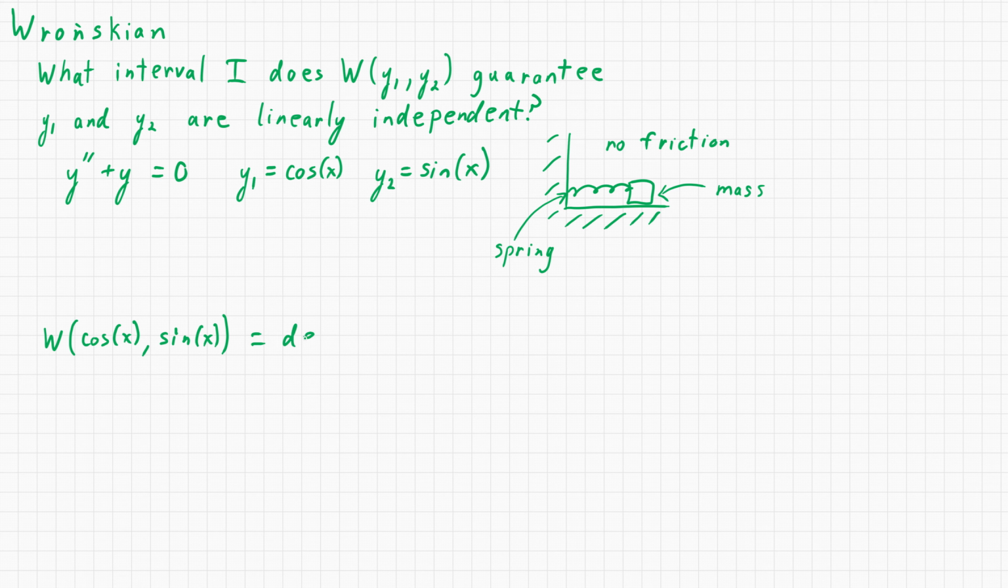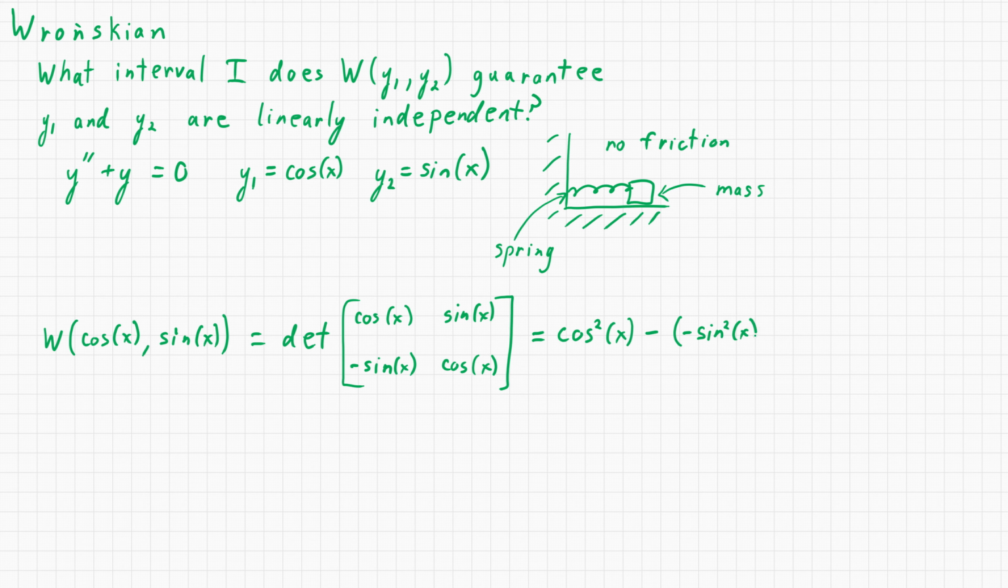All right, that's going to be the determinant of cosine of x, sine of x. The derivative of cosine is negative sine of x. The derivative of sine is positive cosine. All right, now to be very careful here, so I'm going to end up with cosine times cosine, so that's cosine squared of x, minus, I have sine of x times negative sine of x. That ends up being negative sine squared of x.